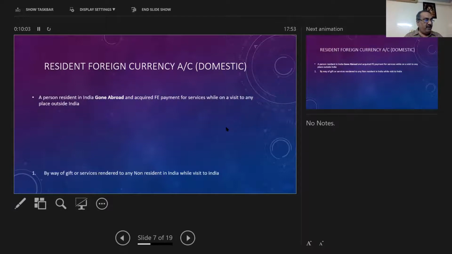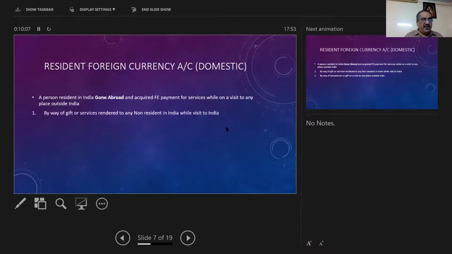One is by way of gift or services rendered to any non-resident while on a visit to India. Here, a non-resident has come here, and he has rendered some service. While he has gone abroad, he can receive the payment. That is allowed. That amount can be given credit to the RFC account. Next one is by way of honorarium or gift while on a visit to any place outside India. He has gone abroad, and by way of honorarium for giving some service or as a speaker, as a faculty member, he might have received some honorarium, and he might have received some gift, that can be given credit to the RFC account.